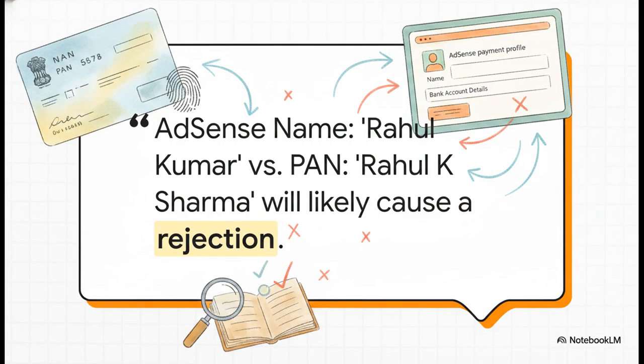This is so important. The name in your AdSense payment profile needs to match the name on your PAN card exactly. I'm talking letter for letter. No nicknames, no variations. Look at this example. AdSense says Rahul Kumar, but the PAN card says Rahul K. Sharma. That tiny little difference, that's enough for the system to automatically reject it.